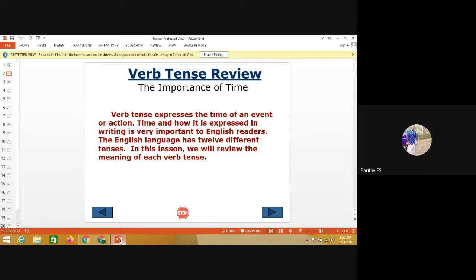Likewise, past perfect continuous means had been plus V plus ing. For future perfect continuous, we use will have been plus verb plus ing. So these are the rules for writing all types of tenses.